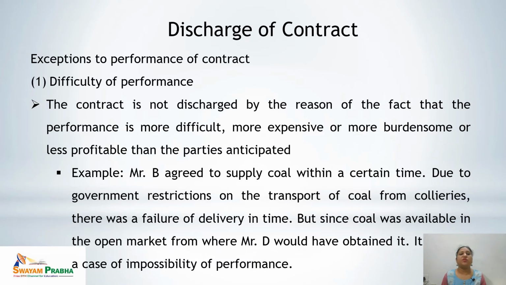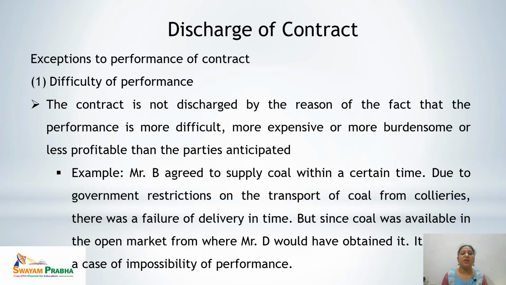So next is exceptions to performance of contract. First point under this is difficulty of performance. The contract is not discharged for the only reason that it is difficult to perform, more expensive to perform, more burdensome to perform, or less profitable to perform. That means all these reasons, difficulty, expensiveness, burdensomeness, or lack of profitability, do not affect the performance of the contract. So the party to the contract has to perform that contract.